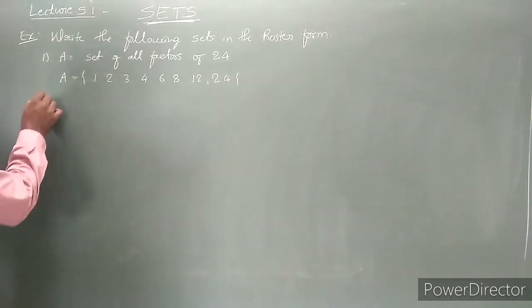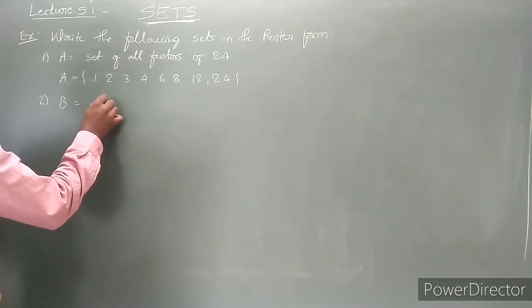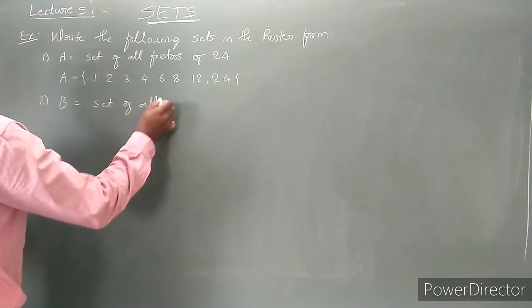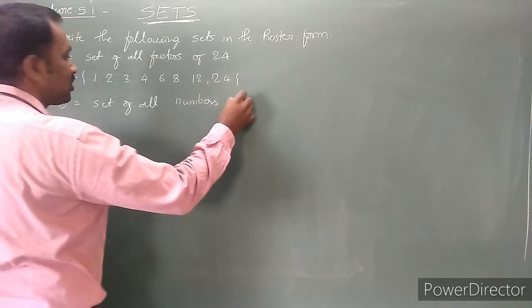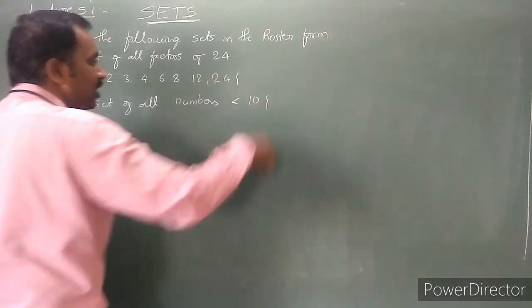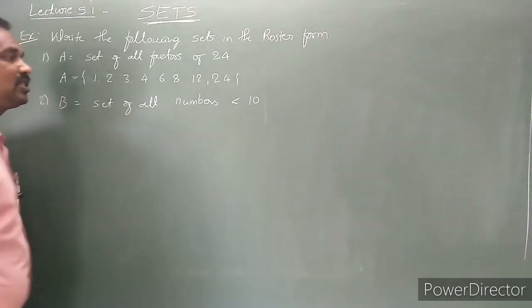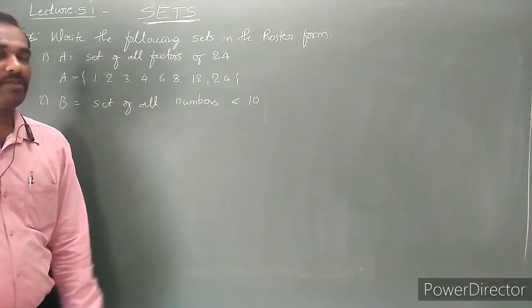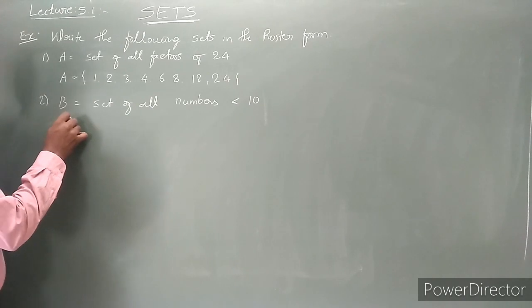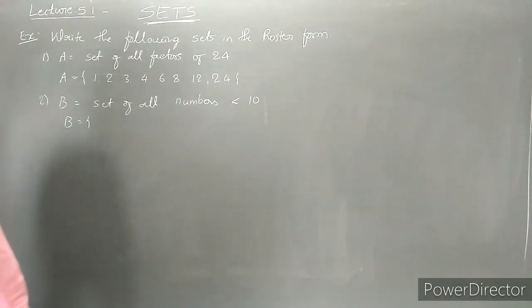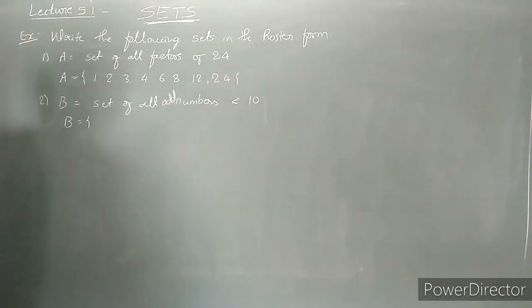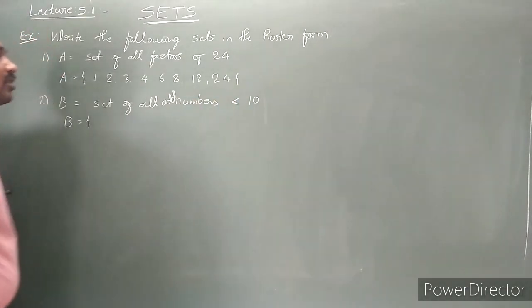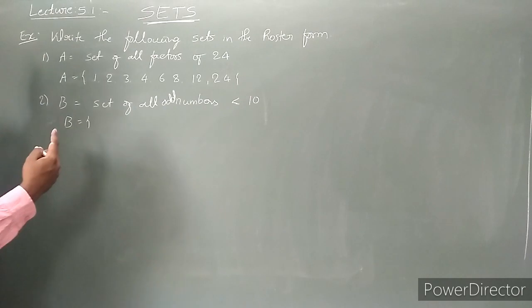Very simple. Next, second example, B. The set of all odd numbers which are less than 10. What are the set of all odd numbers which are less than 10? Less than 10 odd numbers.